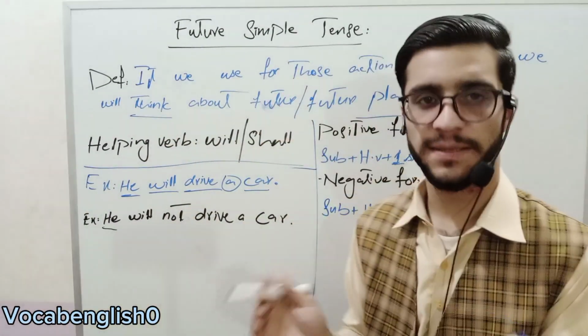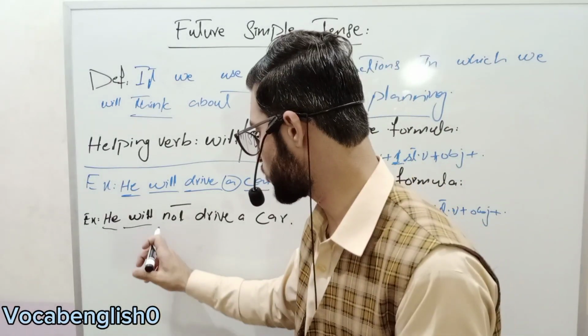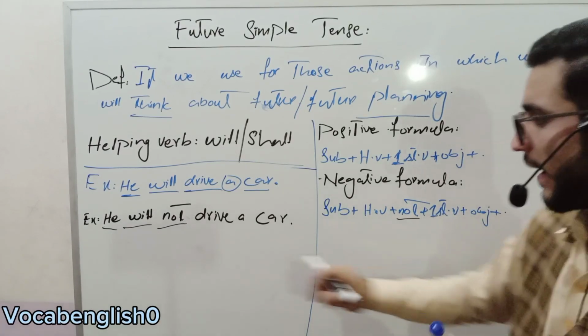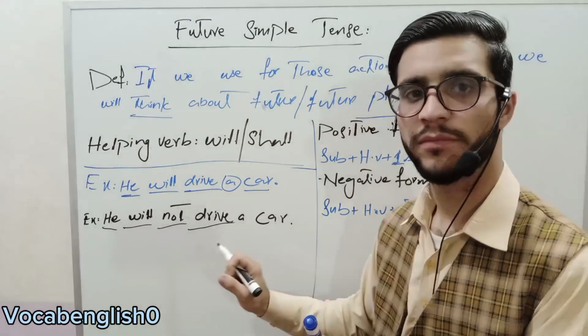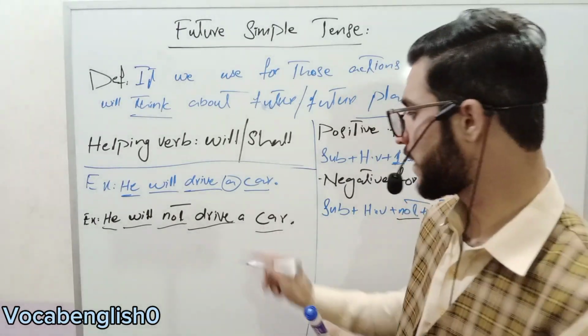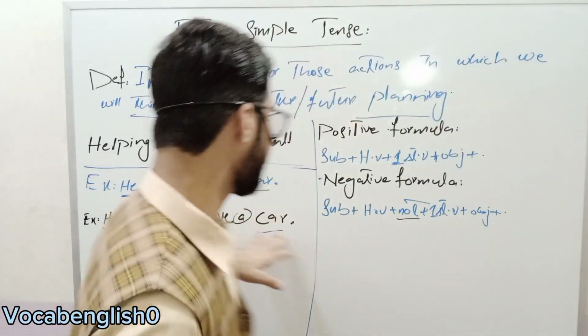He is our subject. The same helping verb is here. After that, the next is not. Here also not is present. And then first form verb, after that object and full stop. A is our article.